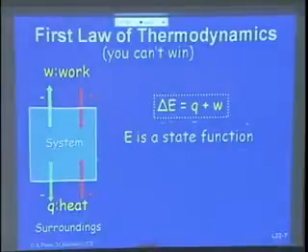It's only thermodynamics. So energy is a state function. What is a state function? A state function only depends on the initial and final state. If the camera can follow me, I'm going to go over to the stairs, and I will show you what a state function is. Am I on camera? There you go. Follow me, please. Make the picture a little wider so they can see me walking up this.